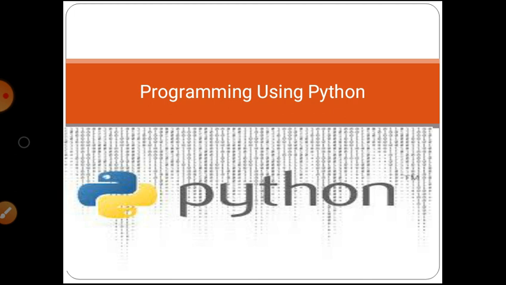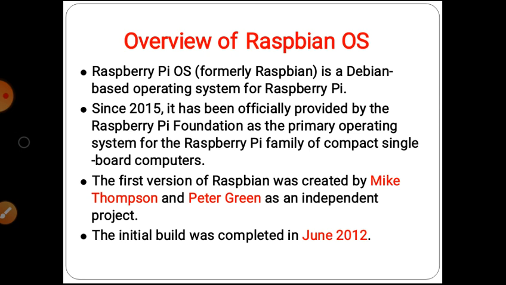In the last chapter, we discussed the Raspberry Pi and its architecture, the processor used in a Raspberry Pi, and the pipelining stages. This chapter deals with the operating system used for Raspberry Pi, its installation and various types of operating system. This chapter will also give details of Python programming, data types, variables used in Python, as well as conditional statements, functions and a few arithmetic programs also. Let's first get an overview of the Raspbian operating system.